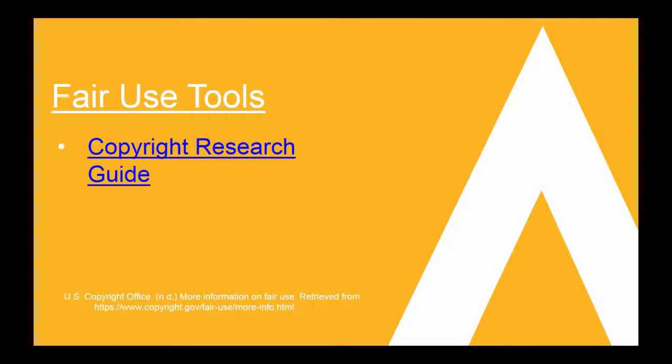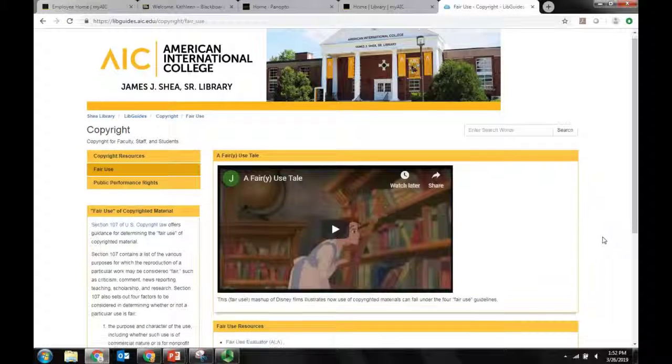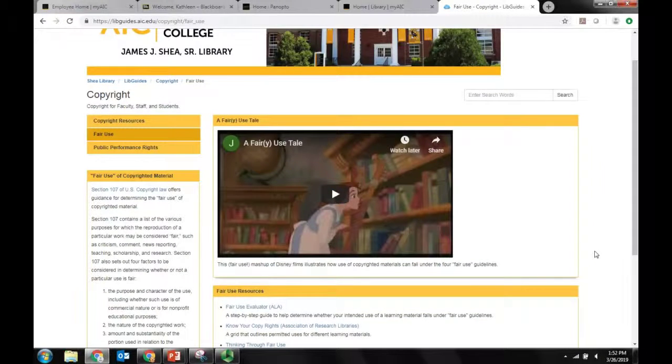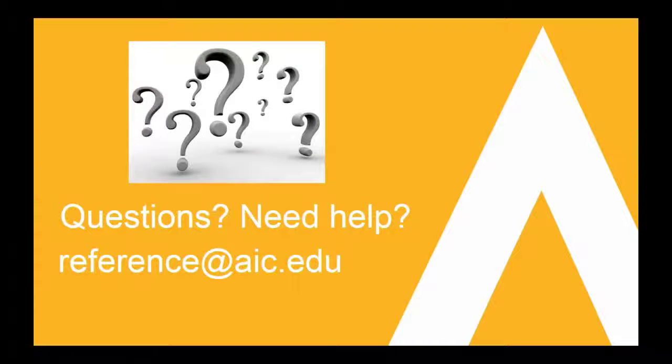Determining whether your intended use of copyrighted work falls under fair use can be challenging and highly subjective, but there are many tools that can help guide your decision regarding use of these materials. The Shea Library Research Guide on Copyright features links to several tools that can help you determine if your use could be considered fair use. You can access the guide at libguides.aic.edu/copyright. And of course, you can always ask one of the reference librarians for help in using copyrighted material.